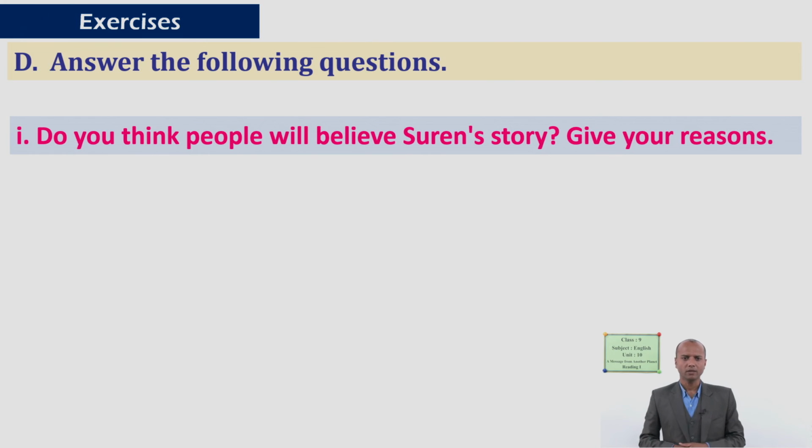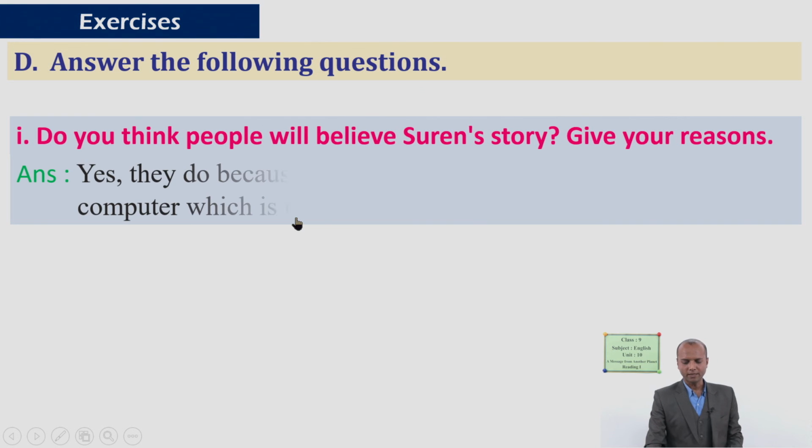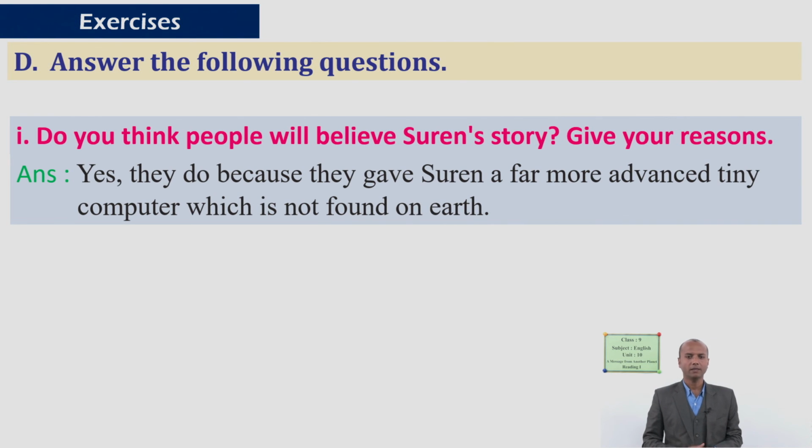The next question is, do you think people will believe Suren's story? Give your reasons. What do you think? You don't find the answer to this question in the text. You have to give your own logic or idea. So what do you think? Will they believe? Do you believe yourself? Yes, absolutely. Why? You might say, yes, they do, because they gave Suren a far more advanced tiny computer which is not found on Earth. So these are the questions that are under D.